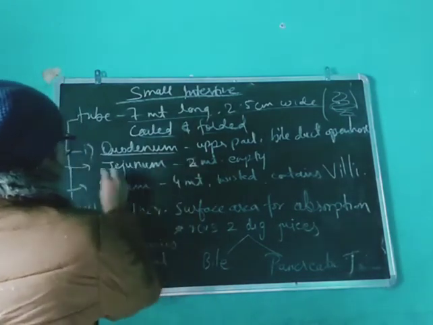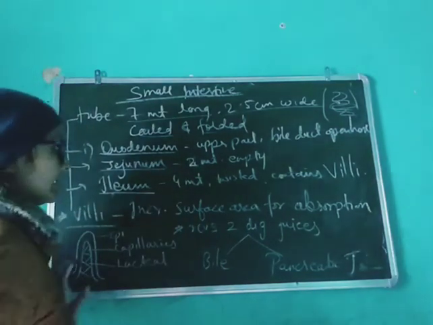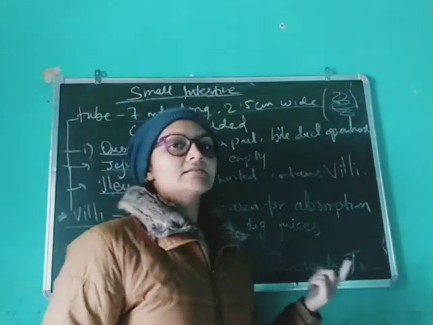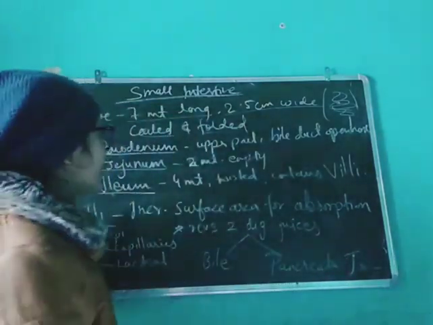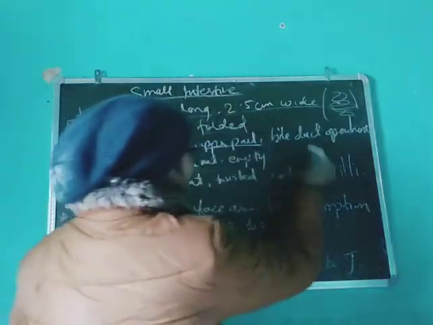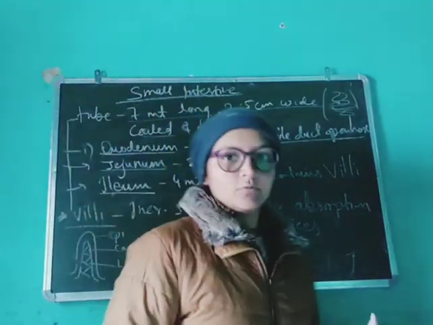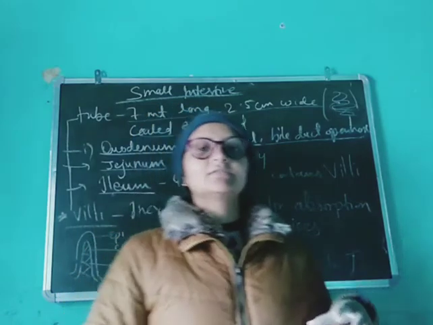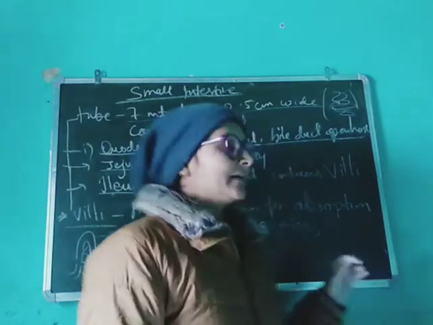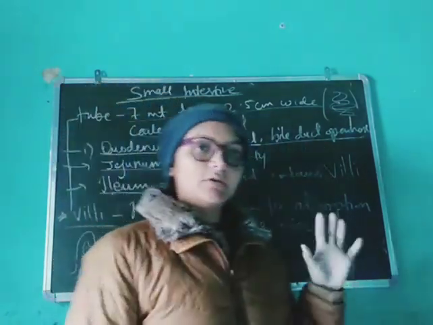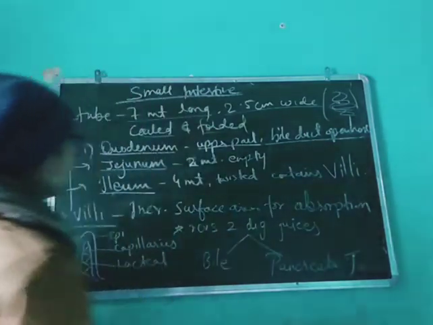The first part is the duodenum, another is the jejunum, and the third part is the ileum. The duodenum is the most upper part. The bile duct opens in this part, so bile juice is secreted here.